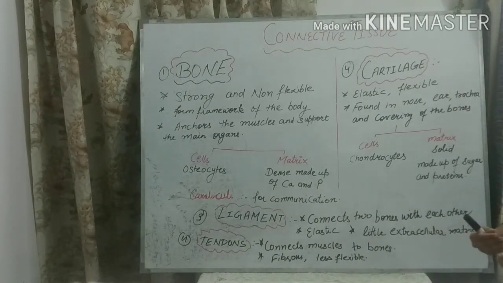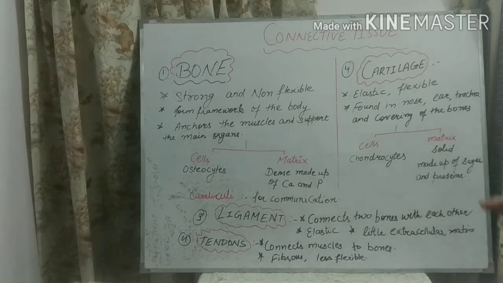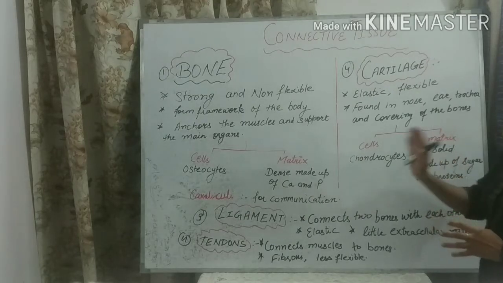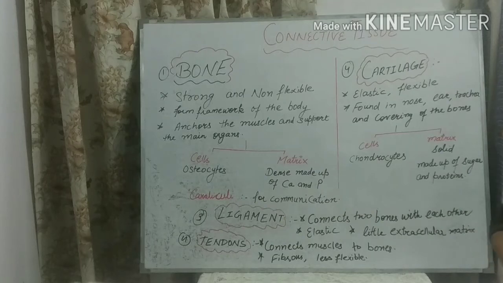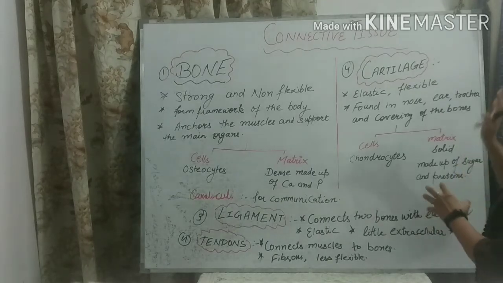It is also a difference between cartilage and bone. And the matrix of cartilage is also solid and it is made up of sugar and proteins. Here one more difference you can tell between bone and cartilage, that bone matrix is made up of calcium and phosphorus, while cartilage matrix is made up of sugar and protein. So this is all about the cartilage.